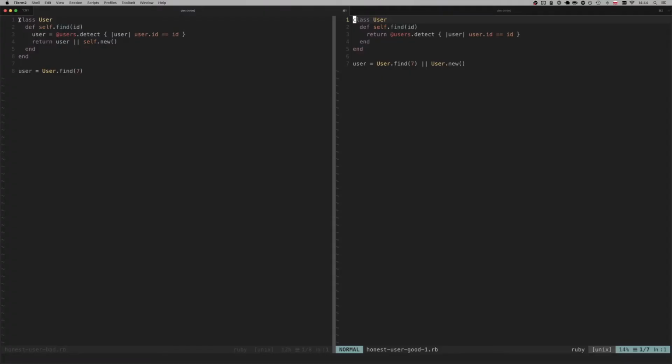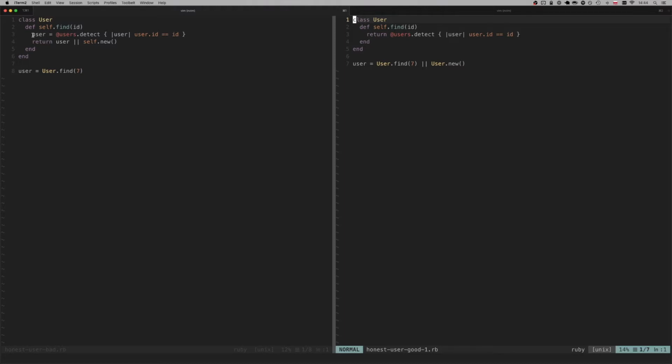So in this example, we've got a class called user with just one method called find. And when I look at this class and this method, I imagine that what this method does is that it finds a user based on certain conditions, which in this case is the ID of the user. And if there is no user with the provided ID, I assume that this method will either raise an error or it will return me something like null, depending on the language in which it is written. So let's have a look at the method on the left.